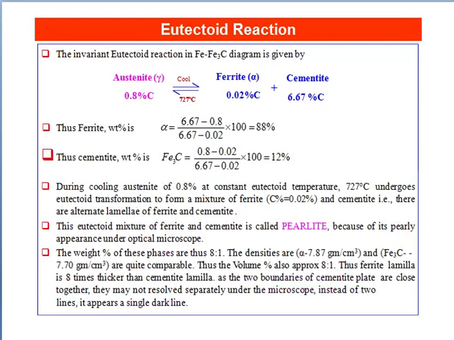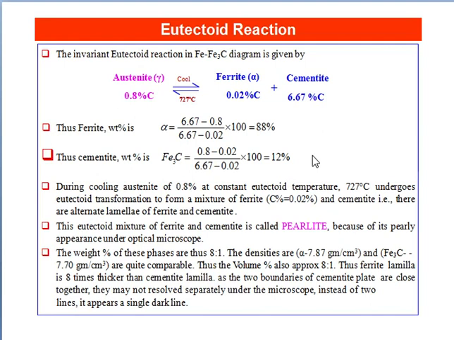Eutectoid reaction. The invariant eutectoid reaction in the iron-iron carbide diagram is given by austenite of 0.8% carbon. After cooling at 727 degrees Celsius, it becomes alpha ferrite of 0.02% carbon and cementite of 6.67% carbon. Thus, weight percentage ferrite is 88% and weight percentage cementite is 12%.